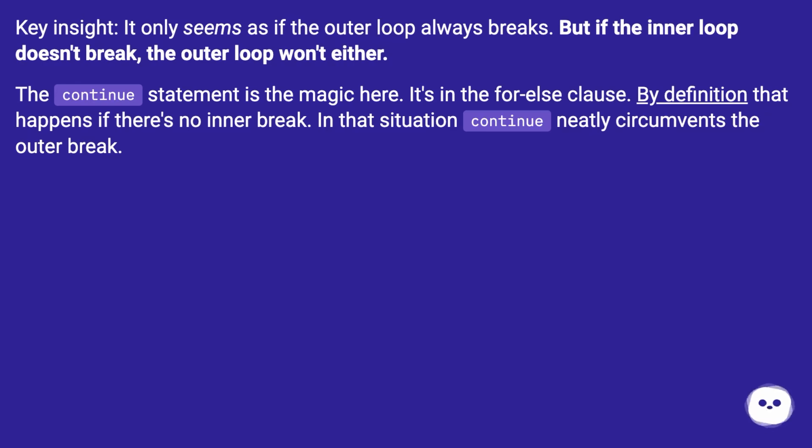Key insight: it only seems as if the outer loop always breaks. But if the inner loop doesn't break, the outer loop won't either. The continue statement is the magic here. It's in the for-else clause. By definition, that happens if there's no inner break. In that situation, continue neatly circumvents the outer break.